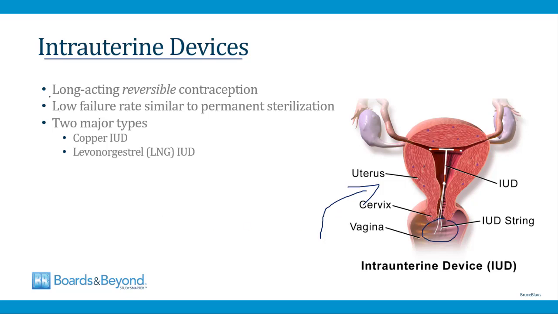These provide long-acting contraception. We'll talk about this in a minute, but these can be left in for years in many cases, and they're also reversible. They have the string in place so they can be pulled out, and once they're pulled out, fertility normally returns very quickly. IUDs have a very low failure rate. The rate is so low it's similar to the failure rate for permanent sterilization and tubal ligation. And there are two major types of intrauterine devices. One is the copper IUD, and the other is the levonorgestrel or LNG IUD.